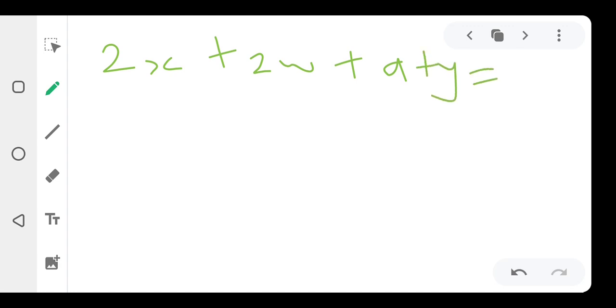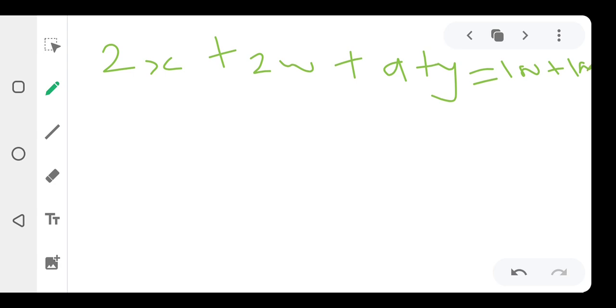We're going to have 2x plus 2w plus a plus y equals 180 plus 180. I believe you get what I wrote here. Please let me write it clearly. Equals 180 plus another 180.